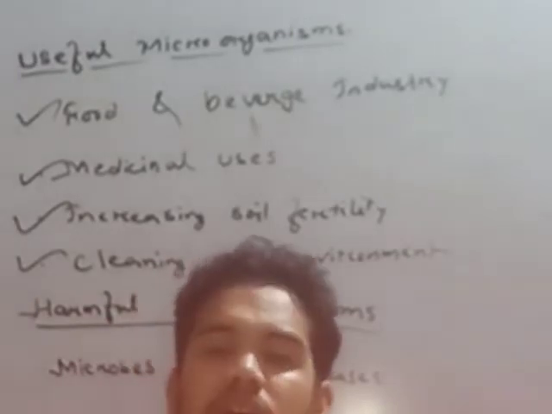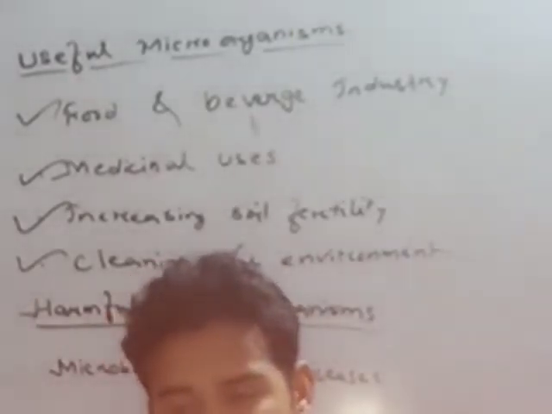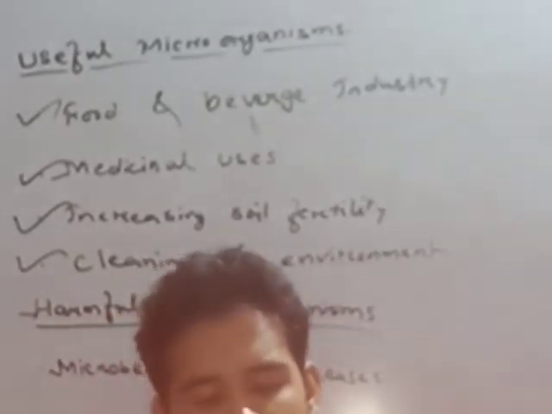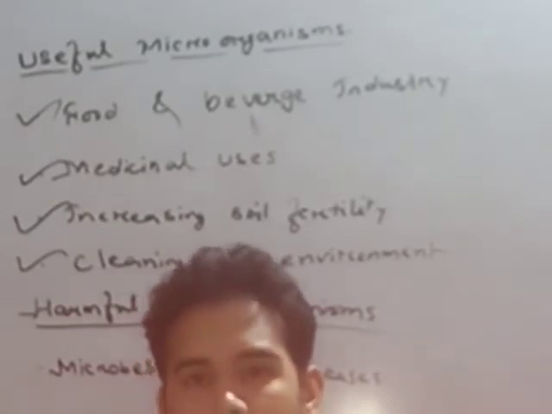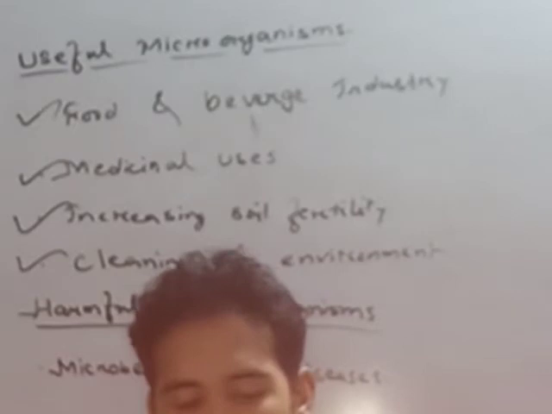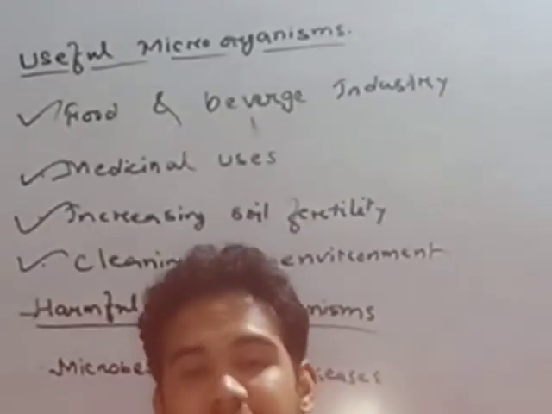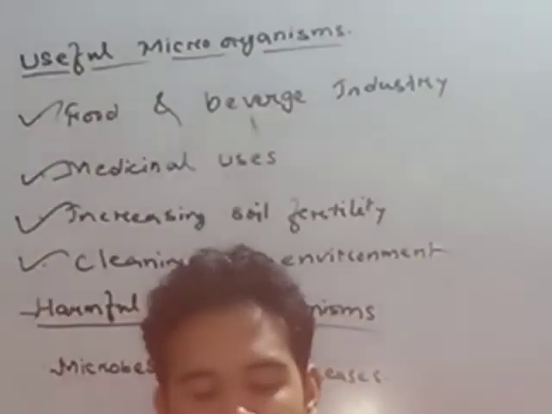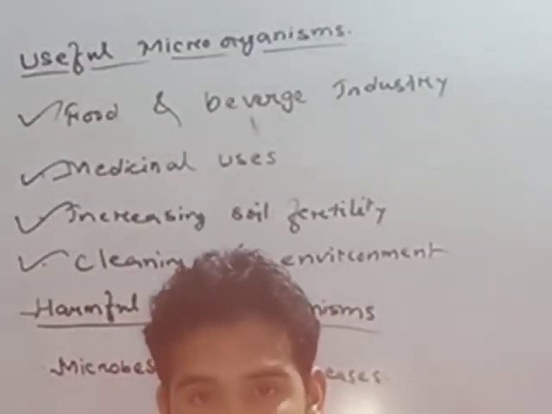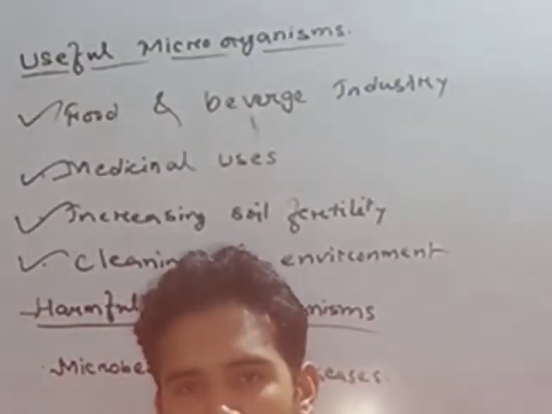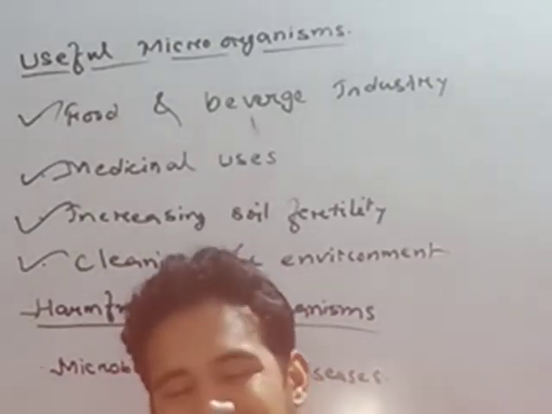So some communicable diseases are spread by physical contact or mosquitoes, or the mode of transfer is air, water, or contaminated food.